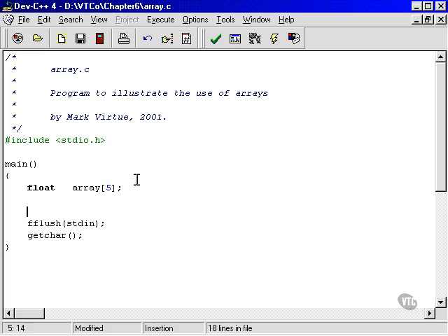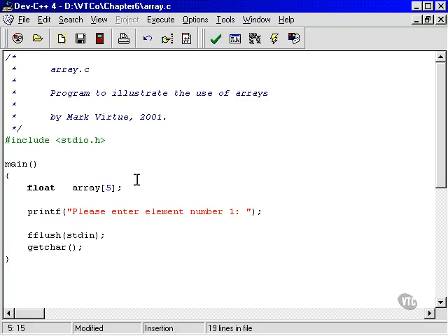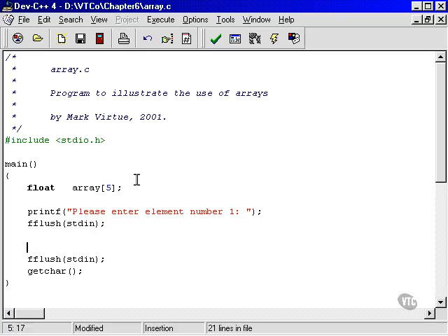Now, the next step is to actually read something in from the keyboard into each one of these. Now we could do it like this. We could do printf, "Please enter element number 1," and then do a scanf. We might do an fflush first, and a scanf of a %f, and then the ampersand, don't forget the ampersand on, now, ampersand of what? Well, element number 1. We want to read in element number 1.